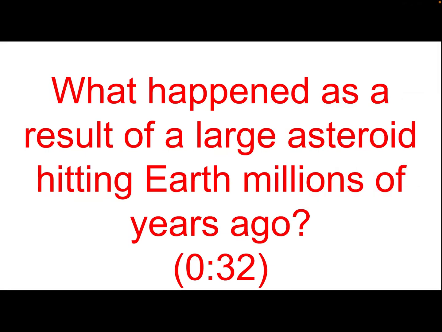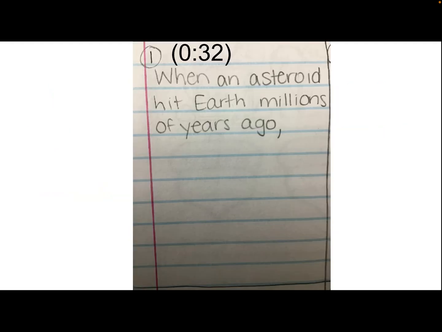In box 1, we are going to be answering the question, what happened as a result of a large asteroid hitting Earth millions of years ago? This question is answered at 32 seconds in the video. So here's what you're going to write in box 1. Next to your number 1, I want you to write parentheses 0:32 to remind yourself that if you go to 32 seconds in our video, that's where you're going to find the answer. Now let's set up our answer.